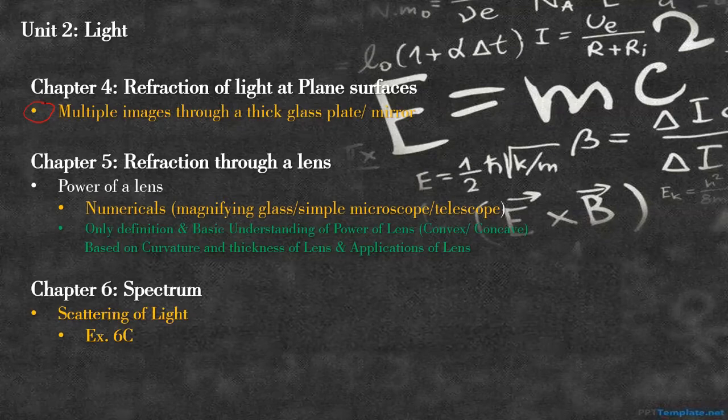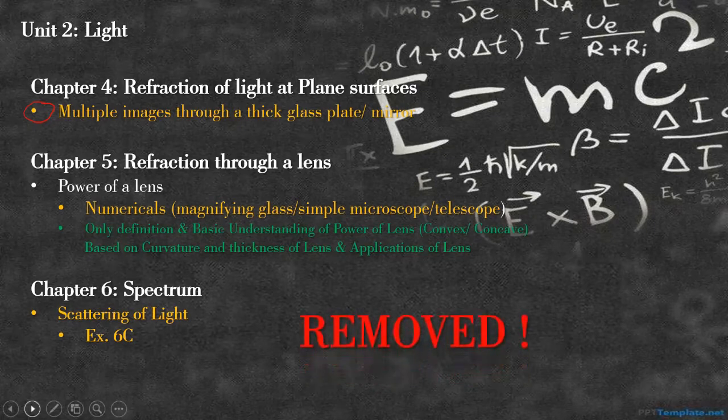Yes, right? Because it was actually one of the important topics. See, whichever things I have written in yellow, these are removed, and the green ones are kept. So in chapter 4, the topic of multiple images from a thick glass slab has been removed.